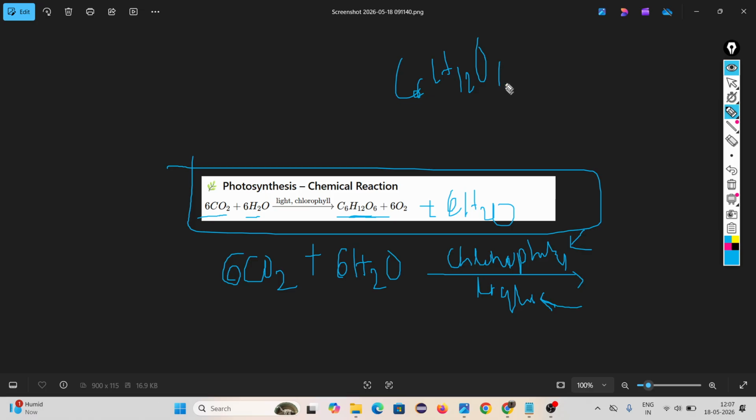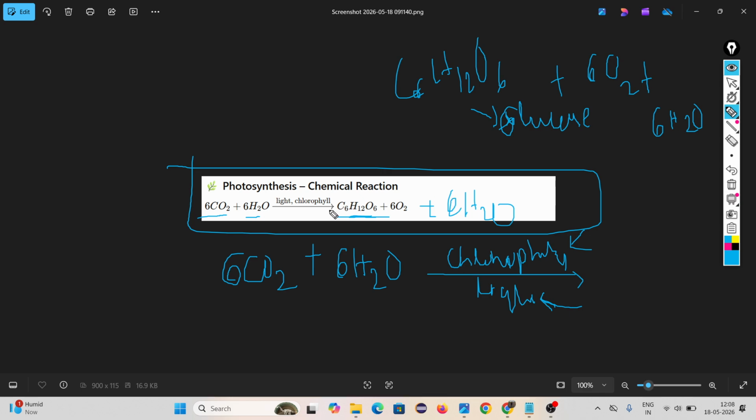C6H12O6, that is the chemical formula of glucose. Glucose is our food, plus 6 oxygen plus 6H2O. Okay, this is the chemical reaction of photosynthesis.